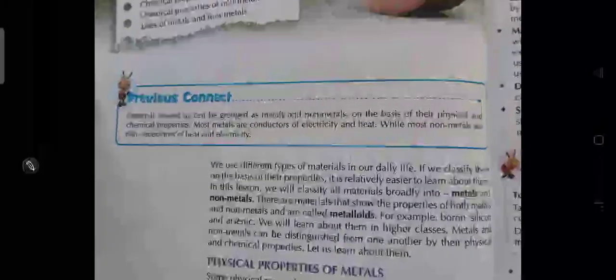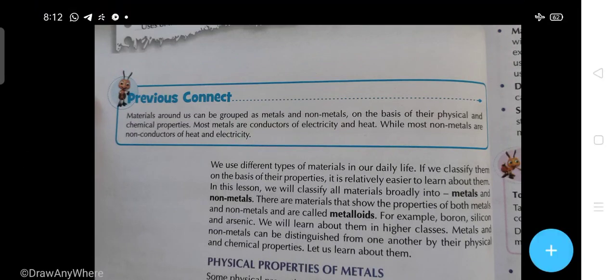So students, whatever we have studied in previous class is that materials around us can be grouped as the metals and non-metals, on the basis of their physical and chemical properties. Most metals are conductors of electricity and heat, while most non-metals are non-conductors of heat and electricity.